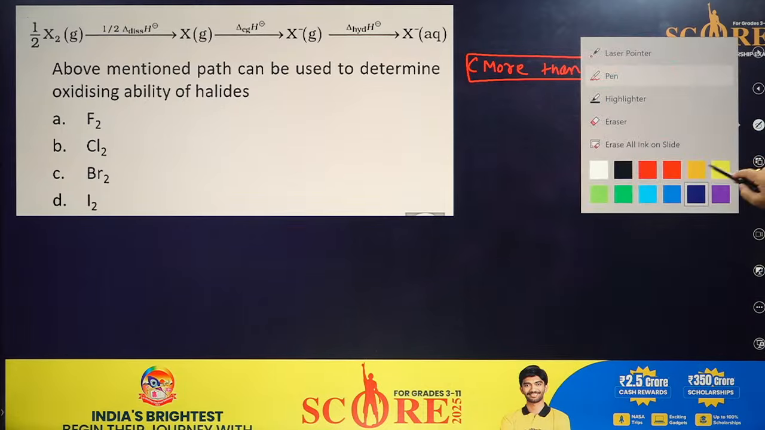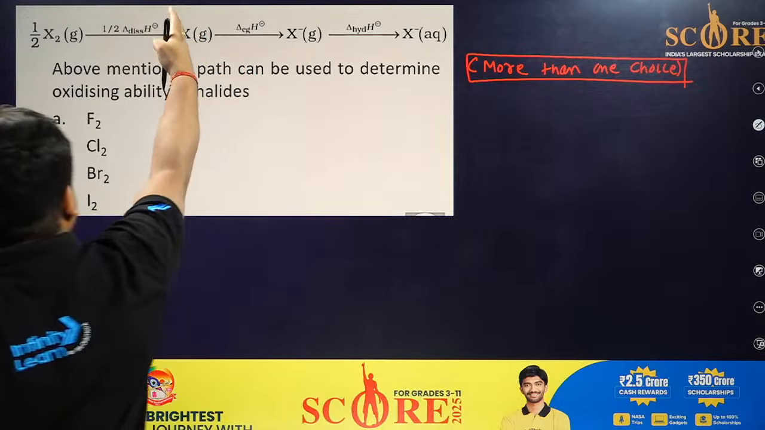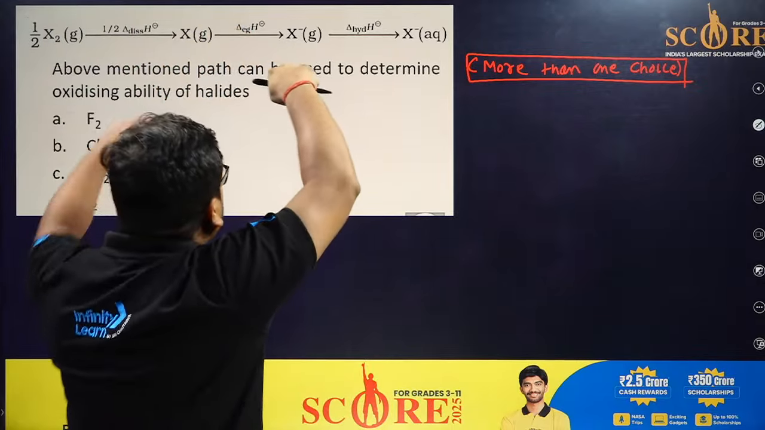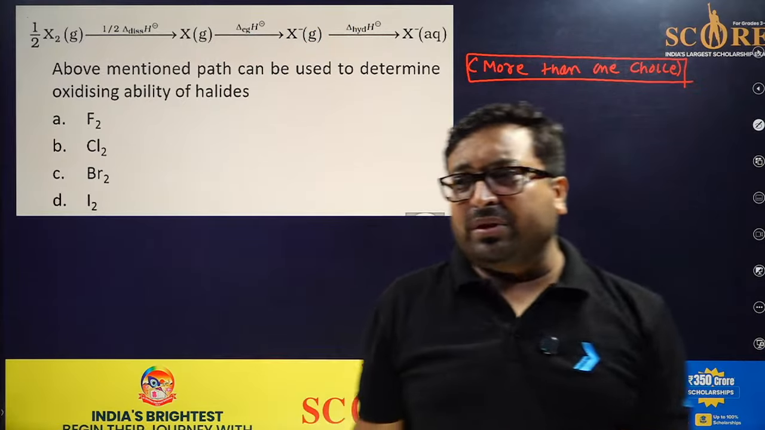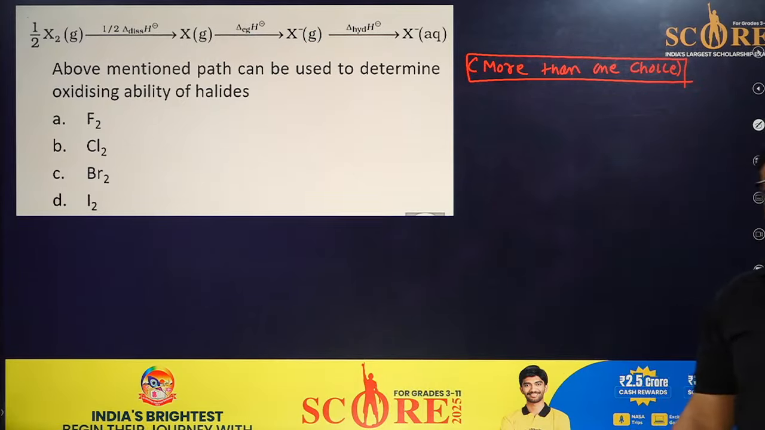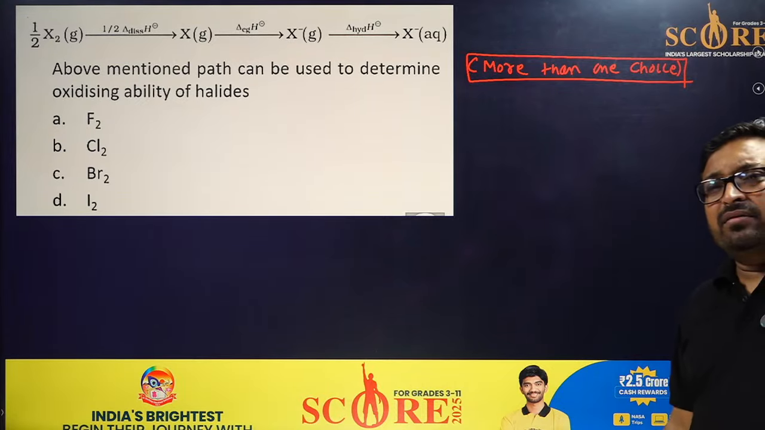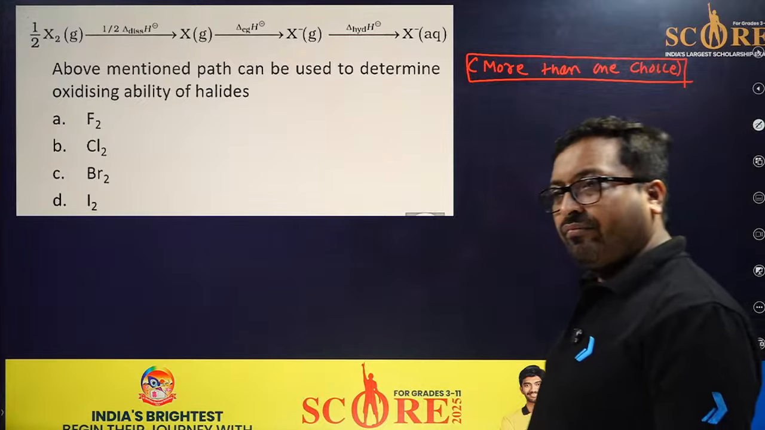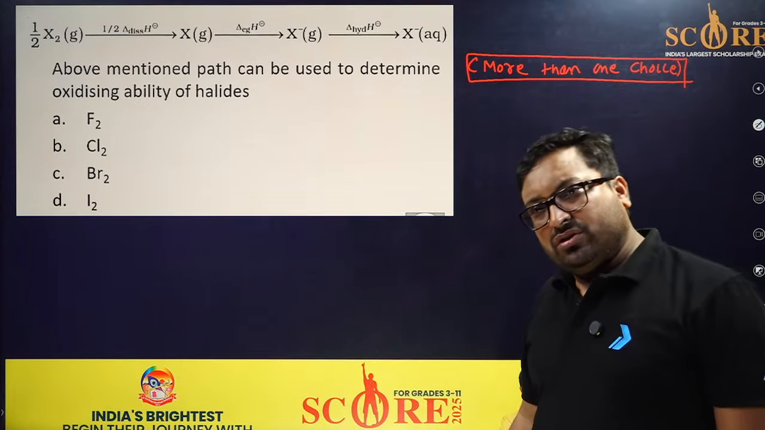Should I answer or will you try? So half X2 gas, dissociation, then electron gain, this is the electron gain enthalpy, enthalpy of dissociation. So what should be the right answer? Should I answer? F2, you are getting close.